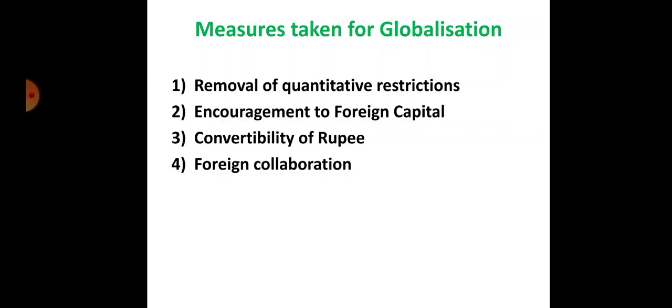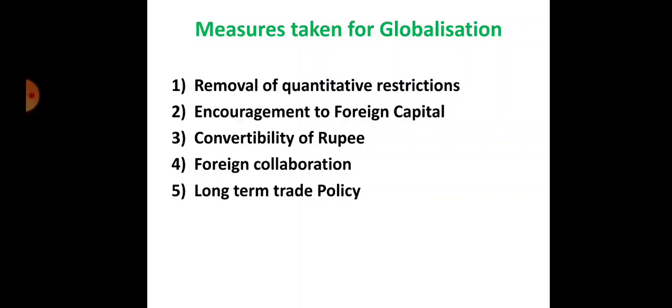Then the next measure is foreign collaboration. Indian companies are allowed to enter into important foreign collaborations, like Maruti Suzuki, Hero Honda, and the Tata Corus deal for iron and steel in South Africa. That collaboration will support those particular industries. It will also increase your foreign currency, and the second thing is it will develop technology and support economic development. So foreign collaboration plays a main role in our economy, and that collaboration will develop industry.